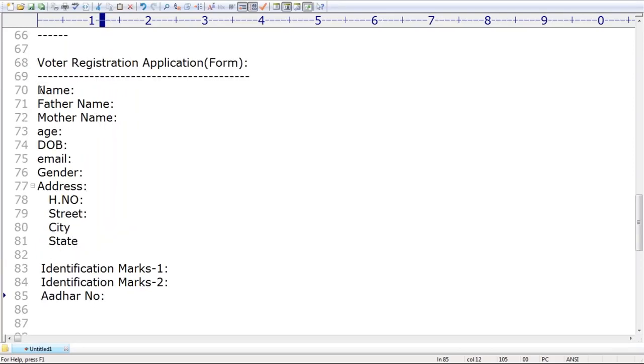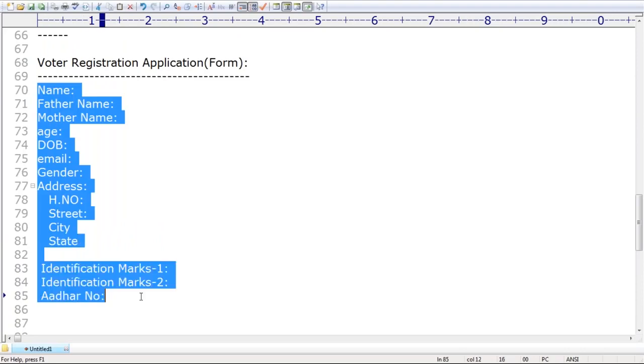Sir, it is a simple form. More or less, any type of forms you may have the same kind of thing. Of course, you may add qualification, biometrics, like the remaining things also you can add, no problem. Just a small snapshot I'm sharing, sir.